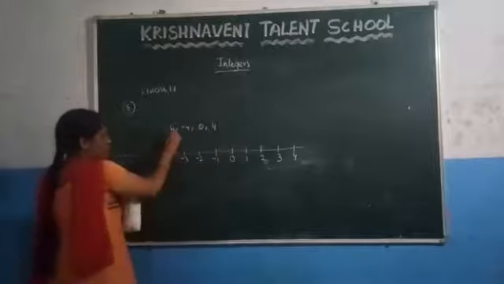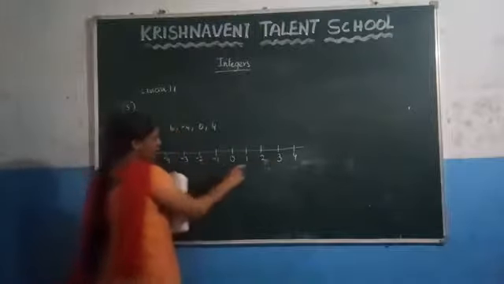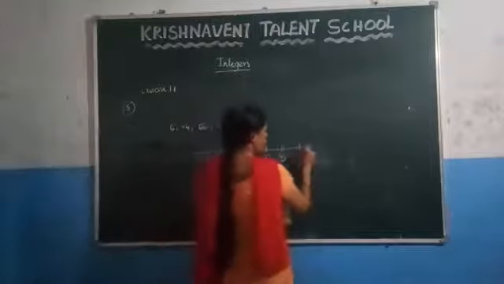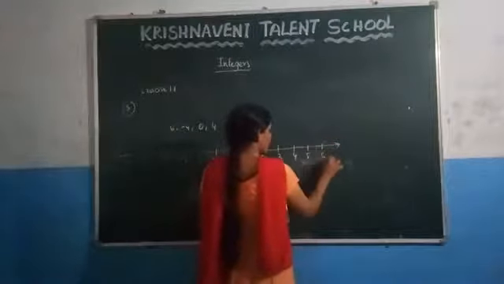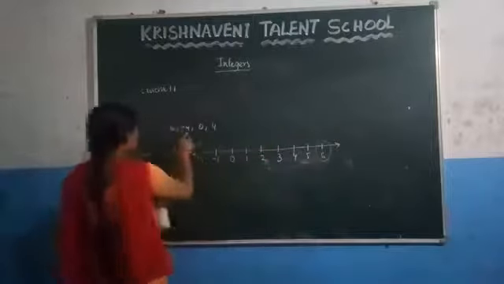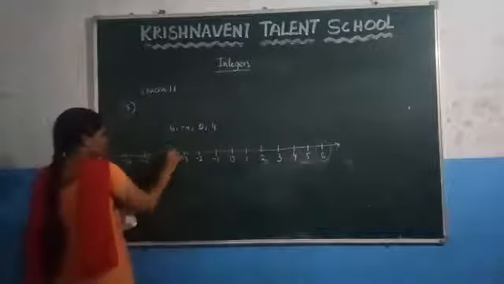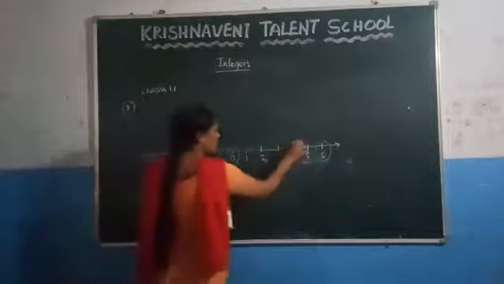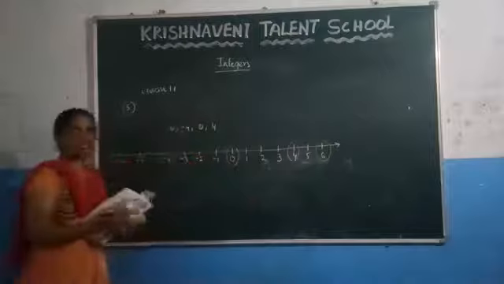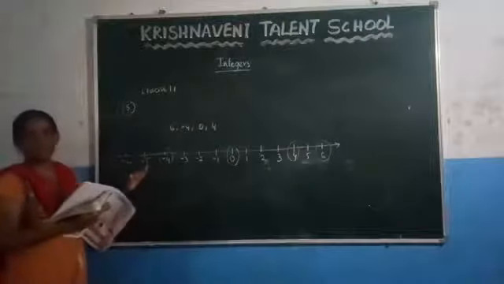Here they ask to represent these numbers on a number line. So the first number they have given is 6. Here we have written up to 4. So extend this number line up to 6, 5 and 6. Locate this number. And after that they have given -4. Here -4 is there, and after that 0, and after that 4. Like that you have to represent the numbers on an integer line.